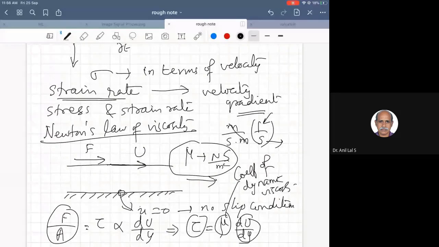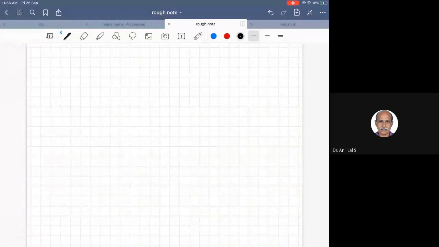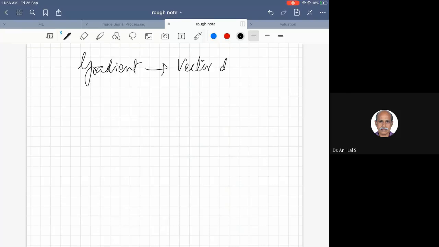Now we are writing the equation for a three-dimensional flow where three components of velocity are there. There is going to be strain rate. How do you write strain rate in this three-dimensional flow? You apply the vector differential operator del.